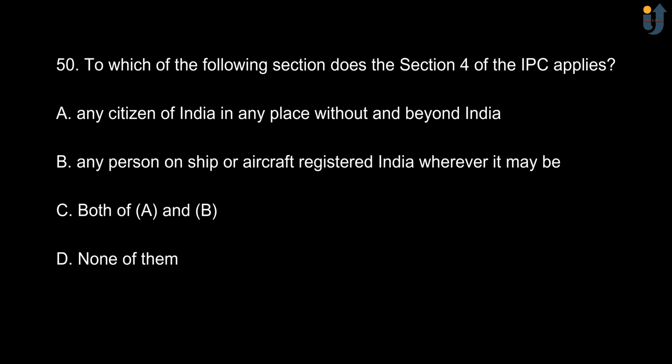Next and last, to which of the following does section 4 of the IPC apply? Option A, any citizen of India in any place without and beyond India. Option B, any person on ship or aircraft registered in India wherever it may be. Option C, both of option A and option B, and option D is none of them. The correct option is option C, both option A and option B.